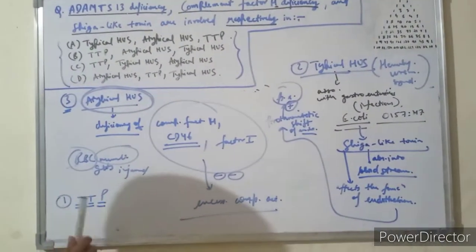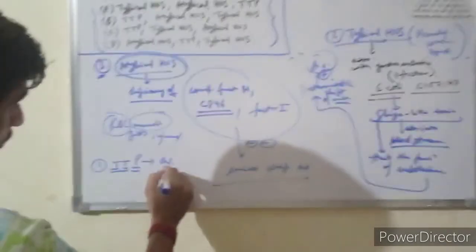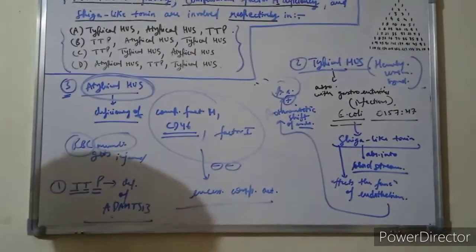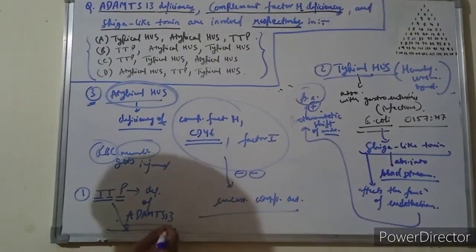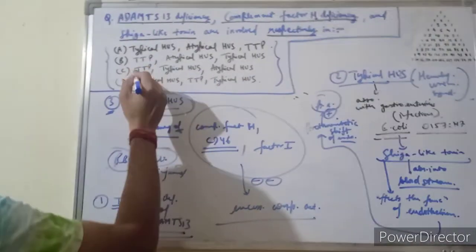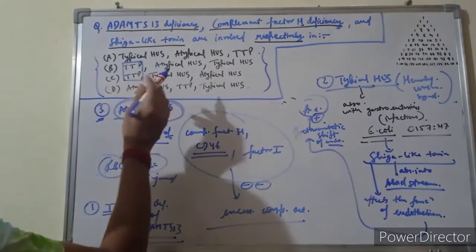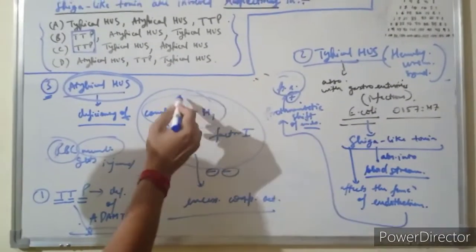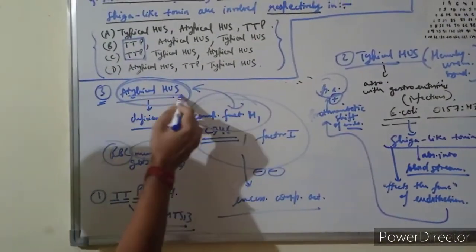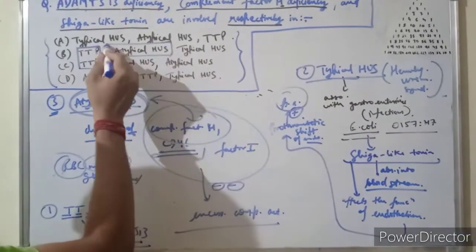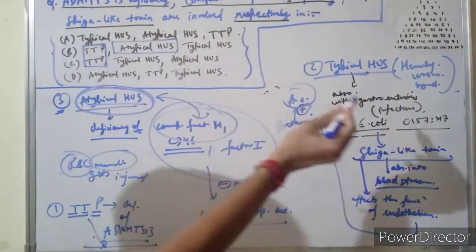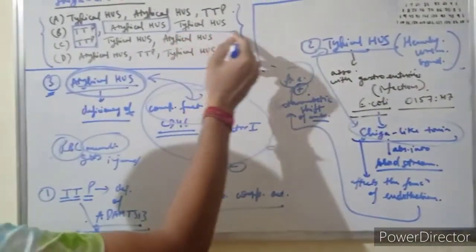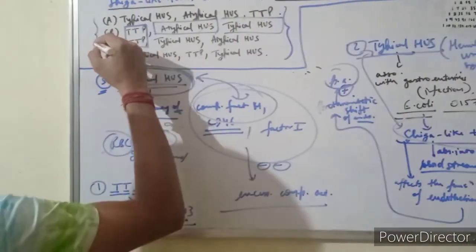So we have got our answer. In TTP we have discussed that it is the deficiency of ADAMTS13, or von Willebrand factor metalloprotease. So TTP, deficiency of ADAMTS13, this is the answer. Second, complement factor H deficiency is associated with atypical HUS. And the third, of course, the Shiga-like toxin we have discussed, is associated with typical hemolytic uremic syndrome, or typical HUS. So this is the answer B.